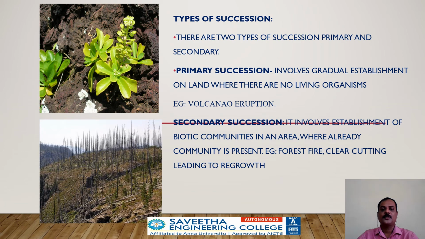There are two types of succession, primary and secondary. Primary succession involves the gradual establishment of life on land where no living organisms are present. Whereas secondary succession involves the establishment of biotic communities in an area where some type of biotic community is already present.